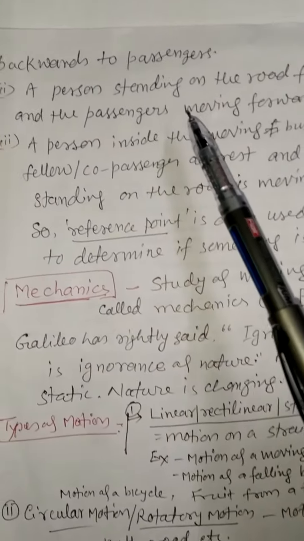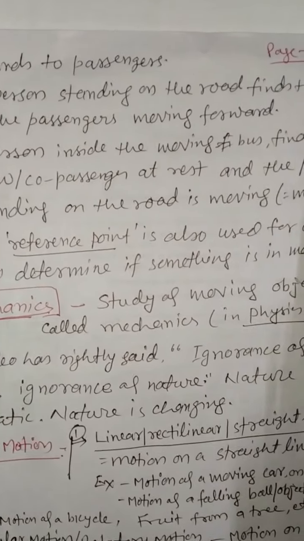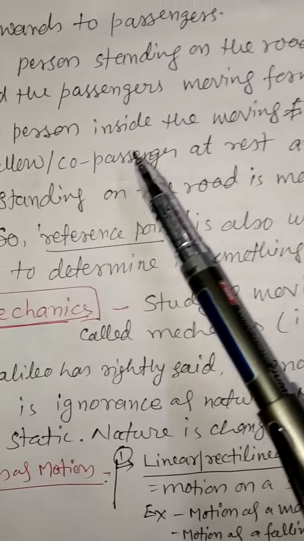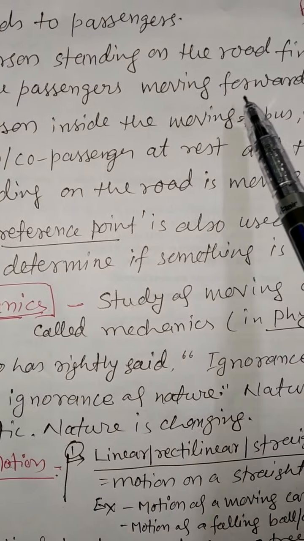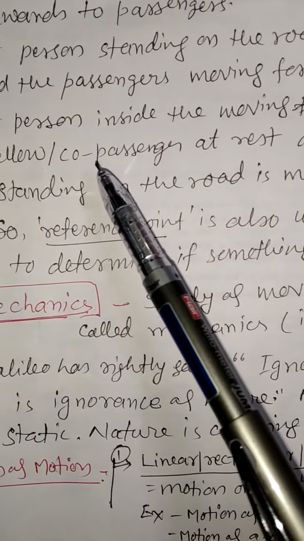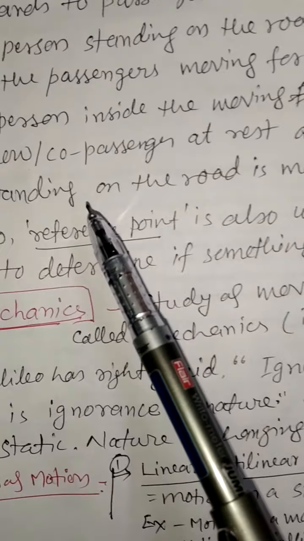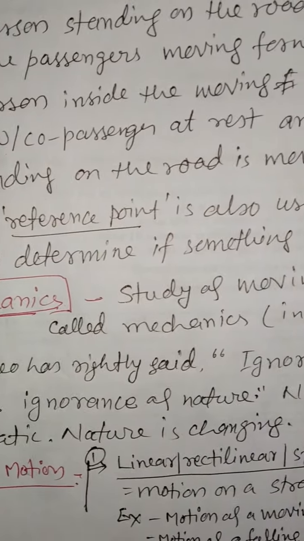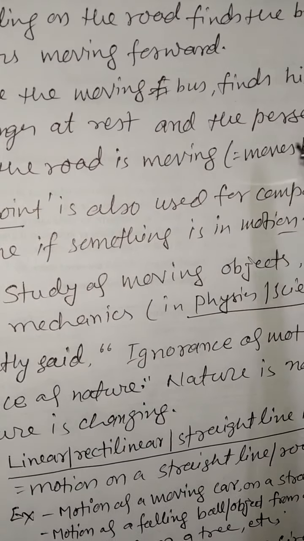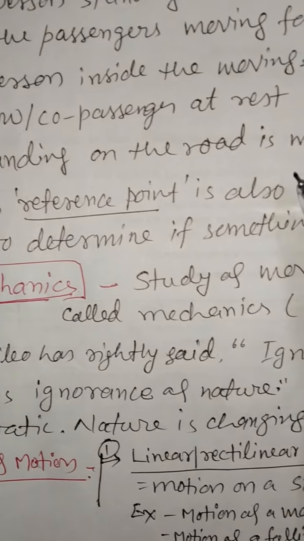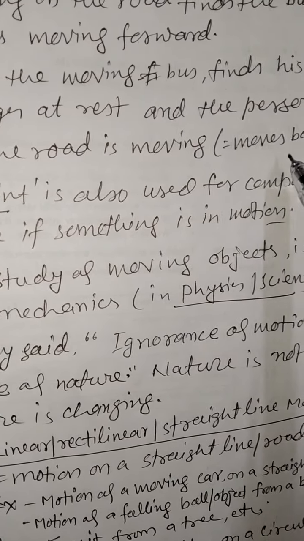Second situation, a person standing on the road finds the bus and the passengers moving forward. Third situation, a person inside the moving bus finds his co-passenger at rest and the person standing on the roadside moves backward.